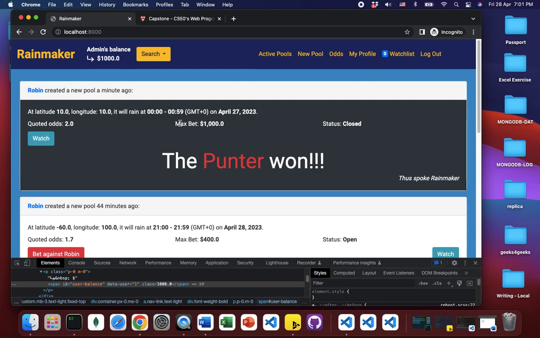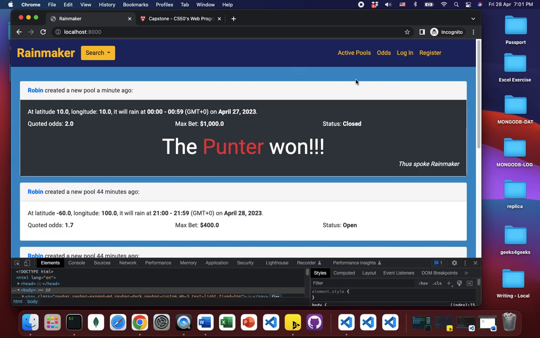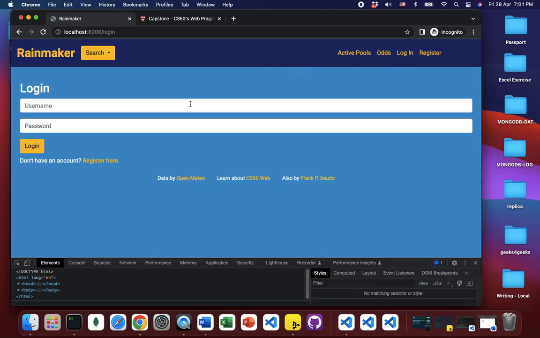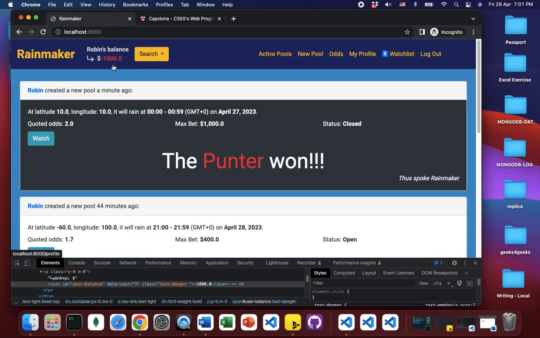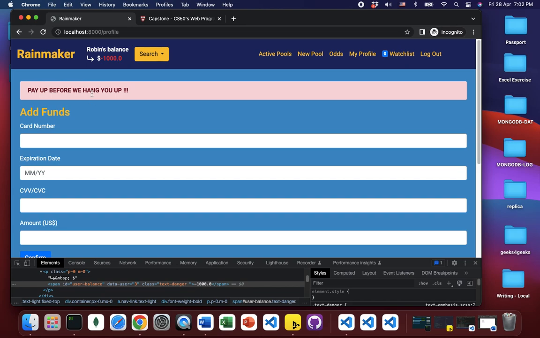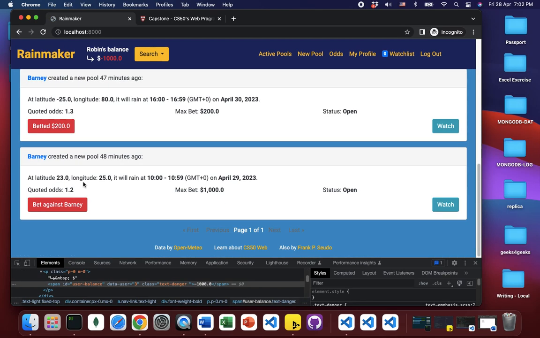Besides placing bets, let me show you the profile maintenance function. So let me go back to Robin. First, you can notice that Robin's balance is negative because she lost the bet. If we go to her profile, there is a message prompting her to increase her balance. Without doing so, she can no longer place any bet.